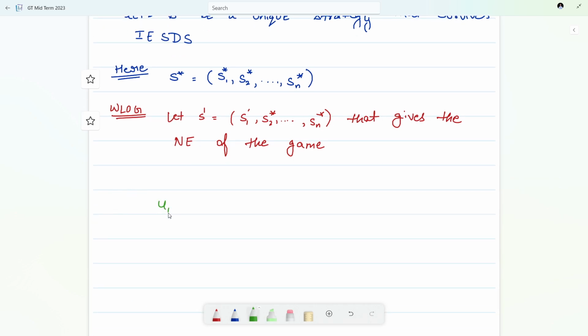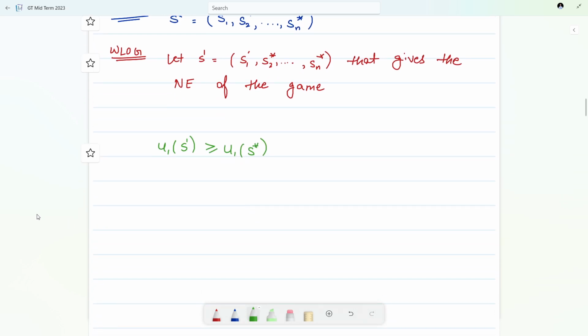Which means that the utility derived from S1 dash should be greater than or equal to the utility derived from S1 star, right? So this implies S dash weakly dominates S star, because I have taken the greater than or equal to sign.